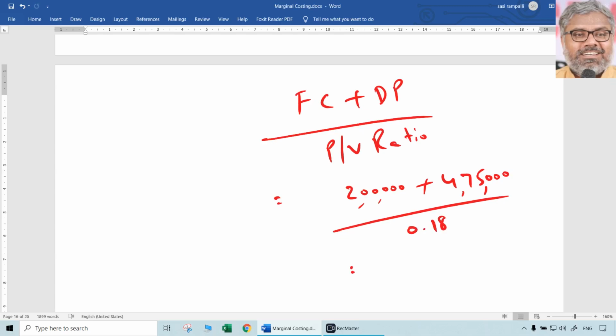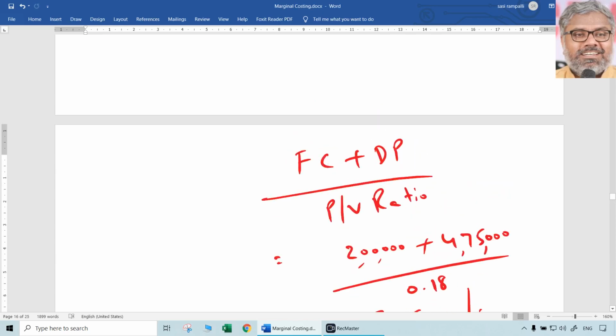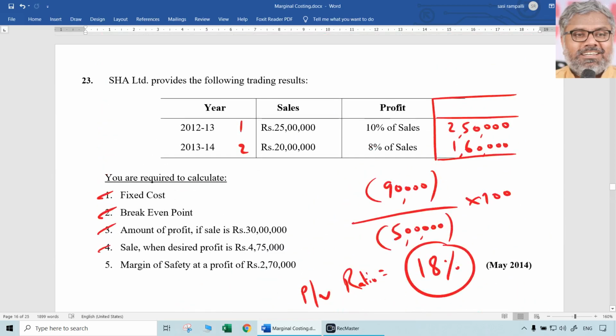How much should be the sales that they should make? 2 lakhs plus 4,75,000 divided by 0.18. That comes to 37,50,000 rupees worth of sales they have to make if they want to have a profit of 4,75,000. Now they are not making that much profit. Actually, they are making very little profit compared to 4,75,000. But that is their target.